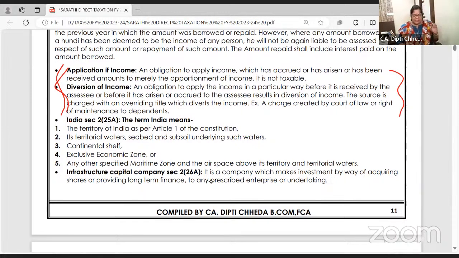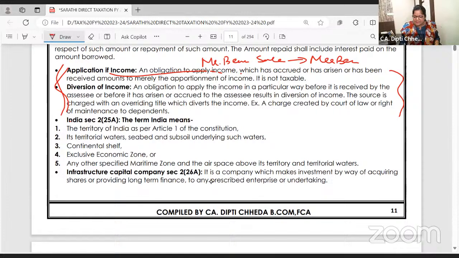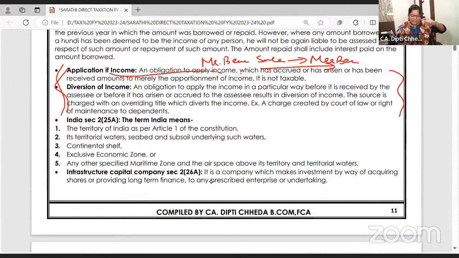Application of income and diversion. Application of income is, say, husband earning income. Mr. Beans getting salary, coming home and giving it to Mrs. Beans. So will it again be taxable in the hands of Mrs. Beans? No. Application of income is you earn the income, you pay the tax, you take home, and how you spend is your wish. So when you apply that income, it is not taxable again.